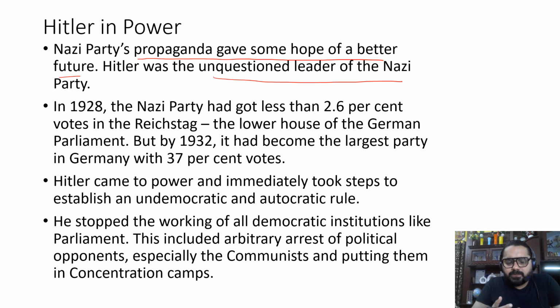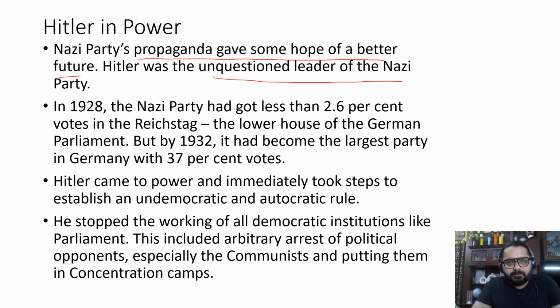Okay, so what is an unquestioned leader? An unquestioned leader means everyone was accepting Hitler as their leader, and no one questioned him. Okay, so the Nazi party had undertaken their campaigns and movements in such a way that they accepted Hitler